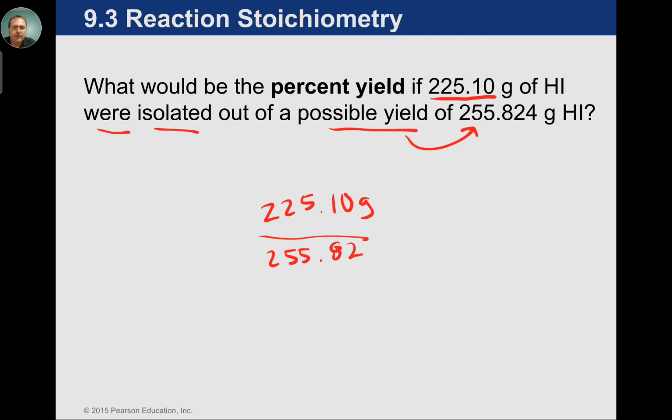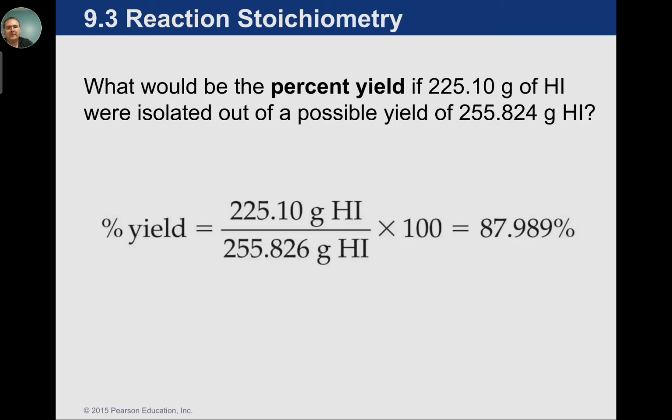That's no different than saying you have 225 questions correct out of 255 questions. Once you times that by 100, you'll get percent yield. So in this case, not too bad, about 88%, which means they didn't make too many mistakes.